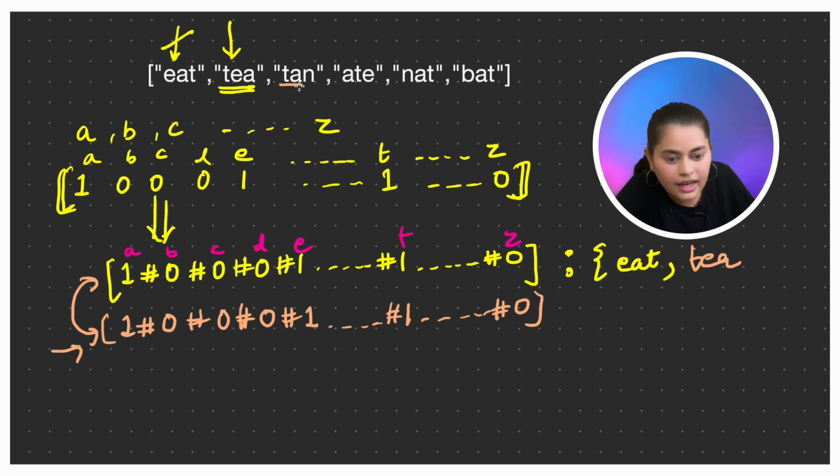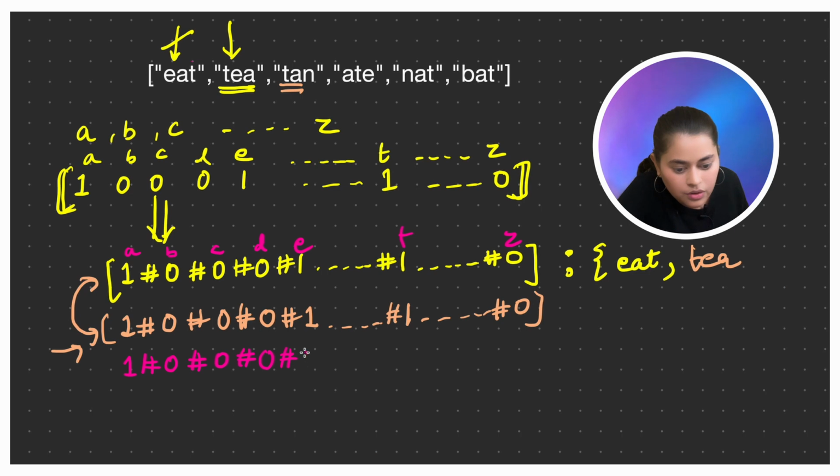Similarly, for tan, I'll again try to build the key. Frequency of A is 1, right? Frequency of B is 0, C is 0. This time E is also 0, right? And we have the frequency of N somewhere in between, so I counted it 1. Frequency of T is also 1, and then frequency of Z.